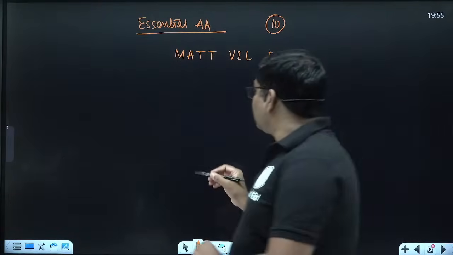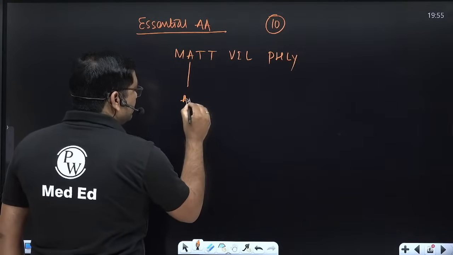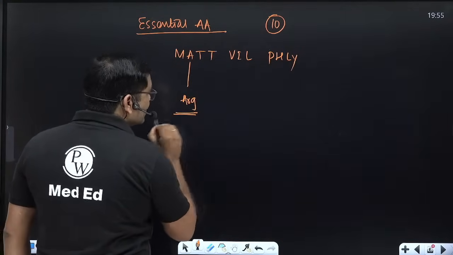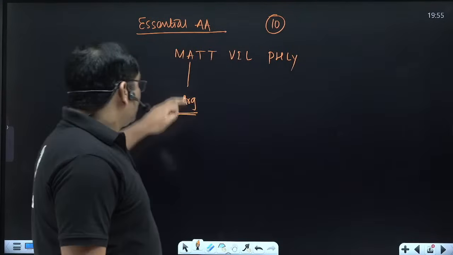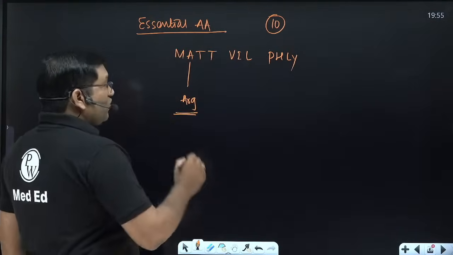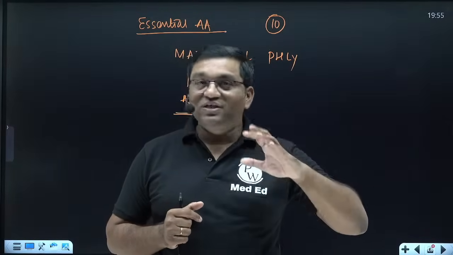Remember, this A is for arginine, not for alanine, because alanine is produced from pyruvate by the transamination reaction. And tyrosine is synthesized from phenylalanine, so tyrosine is non-essential.